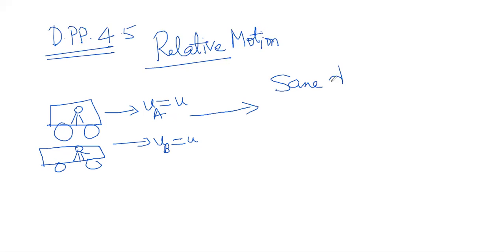In the same direction, the relative velocity is nothing but VA minus VB. If they are both same, then it becomes zero. So the relative velocity in the same direction for two bodies of same velocity is zero. They appear to be at rest to each other. For this person in bus A, he appears to be at rest. For this person, he appears to be at rest. Is it common sense? Yes. From this common sense only, the next thing will come.